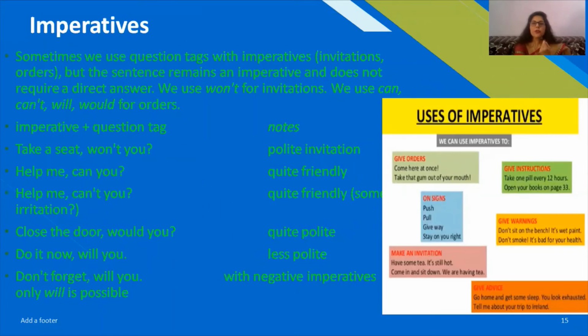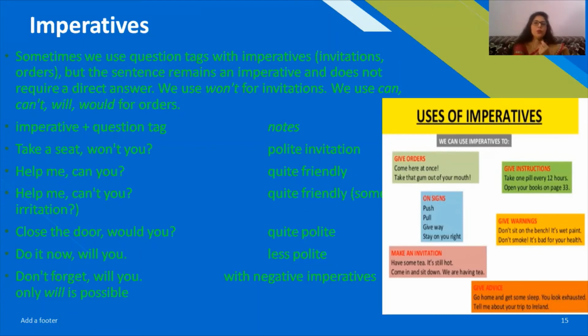After that, the use of imperatives. You are well aware, imperatives are the sentences which give orders and even signs. When we invite, if we give instruction, if we give an order, if we give a warning, and even if we give advice, in that case, we are framing imperative sentences.